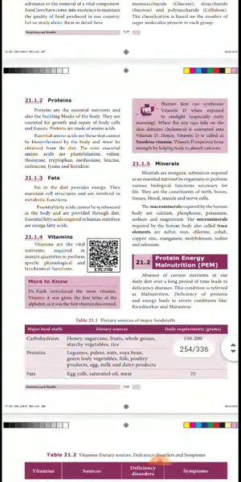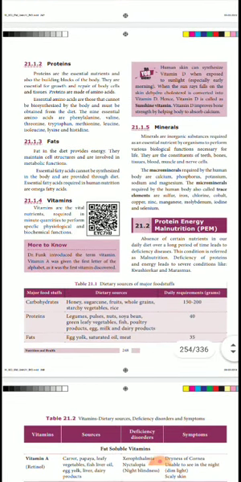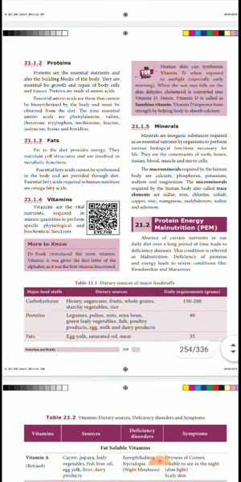Next is protein. Protein is a very essential food, essential for the amino acids also. What are the 9 essential amino acids? Phenylalanine, valine, threonine, tryptophan, methionine, leucine, isoleucine, lysine and histidine. So it is made up of amino acids. That is very important. Fat is to provide energy.